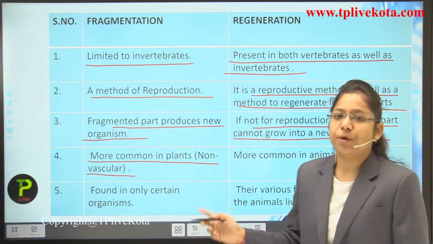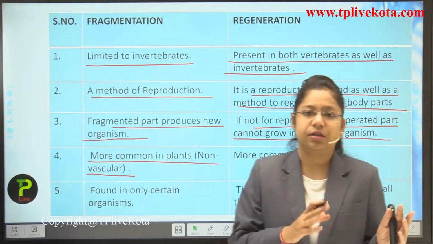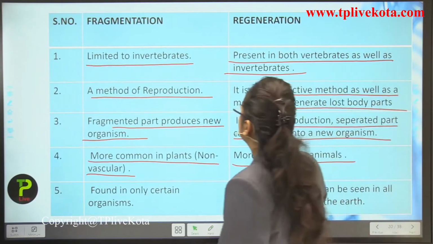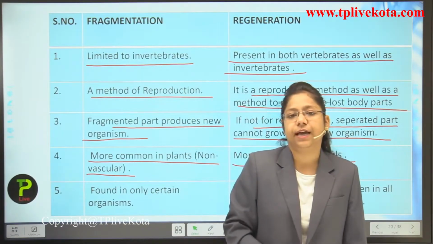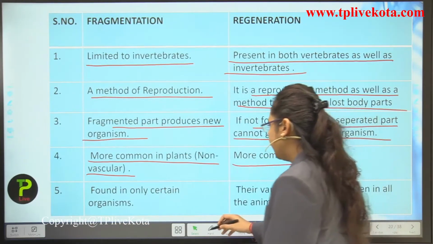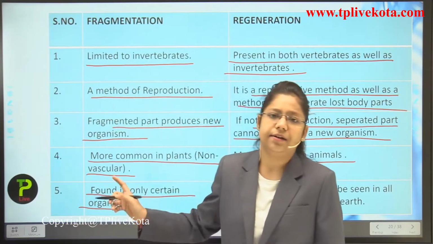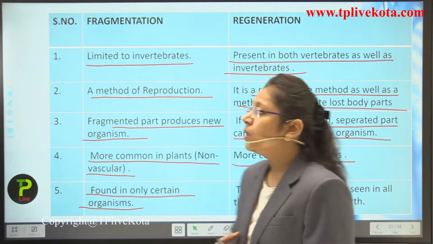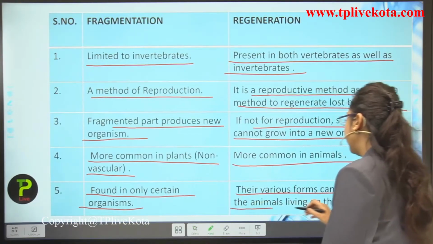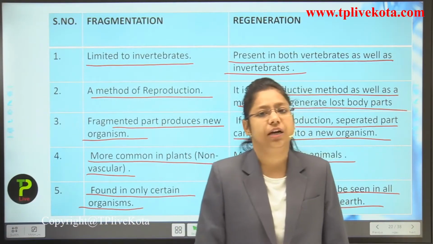Okay, next, the fourth point: fragmentation is more common in non-vascular plants, which means plants that do not have a well-developed vascular system consisting of xylem and phloem. Regeneration is more common in animals, like lizards, starfish, planaria, and hydra. Now, fifth point: fragmentation is found in only certain organisms, so it is rarely found, as I told you. If we talk about regeneration, its various forms can be seen in many animals living on the earth.